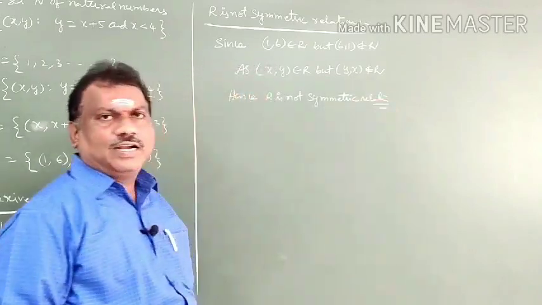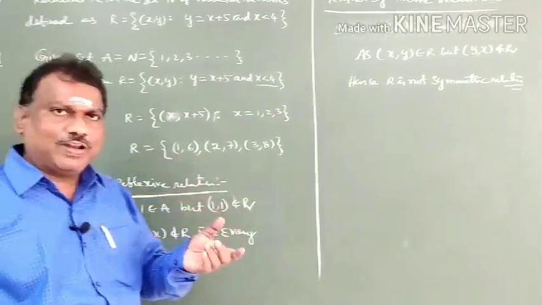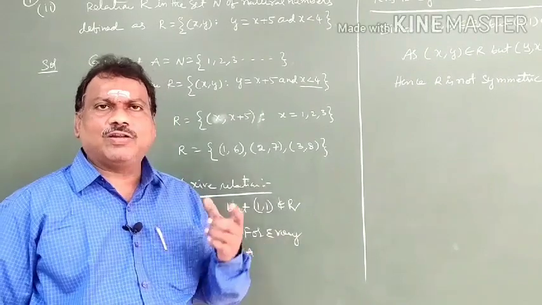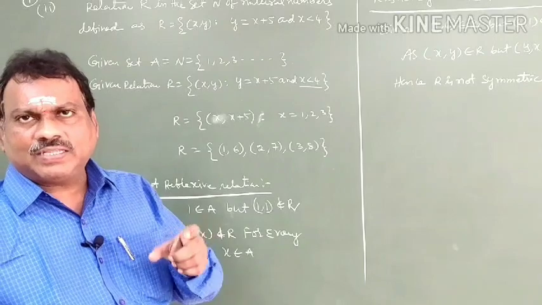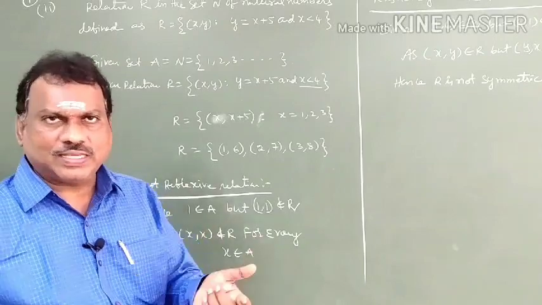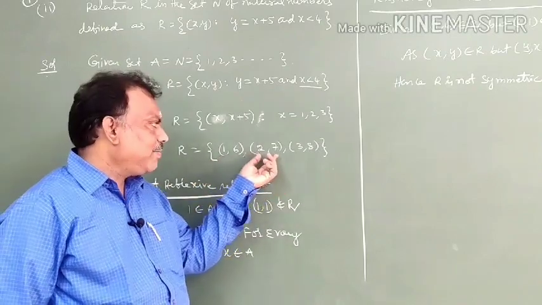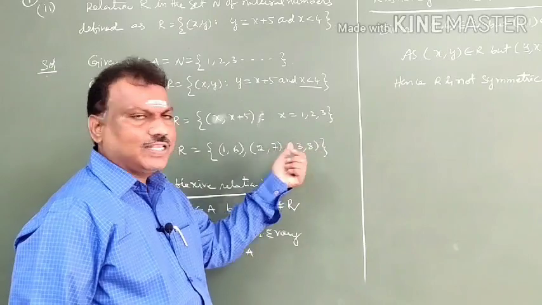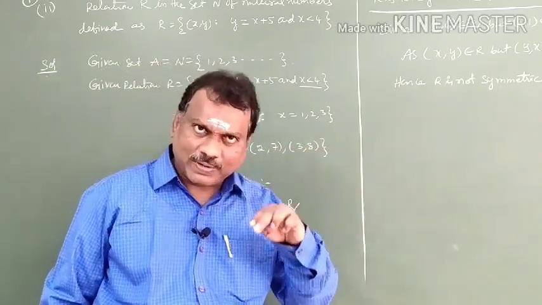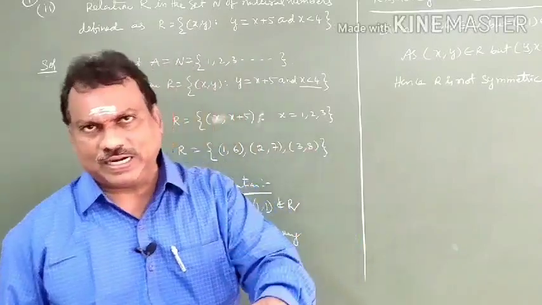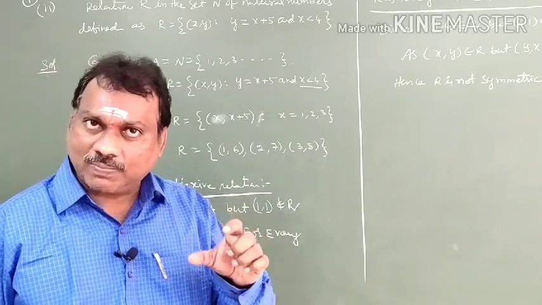Now we have to check the transitive relation. Before going to the transitive, you have to recall the definition: (a, b) and (b, c) belong to R, then there must be (a, c). Here we have (a, b), but there is no (b, c). Here (a, b), there is no (b, c). Here (a, b), there is no (b, c). According to the definition, (a, b) and (b, c) both must be present, then only (a, c) should be present. Clear, students?